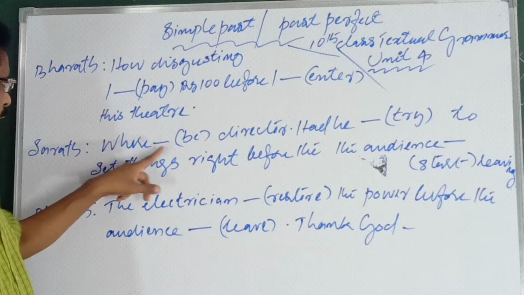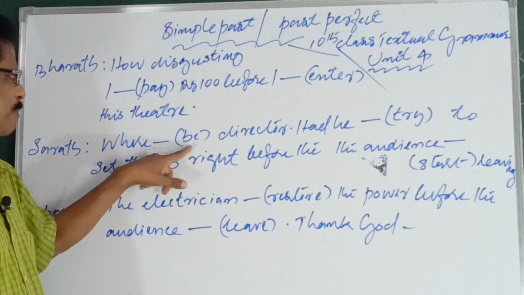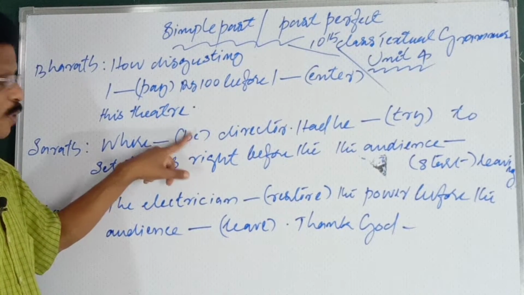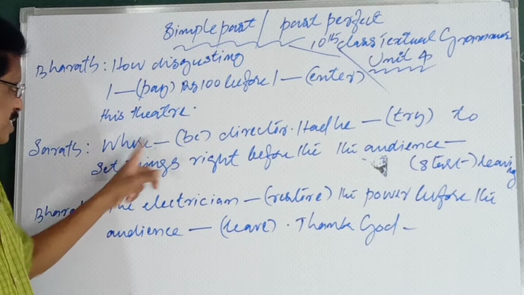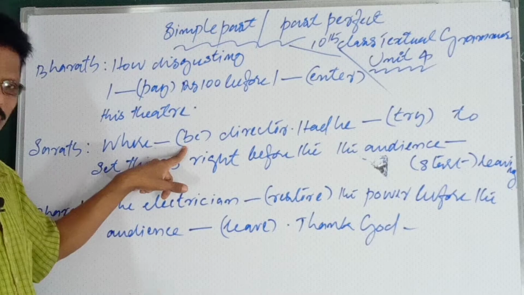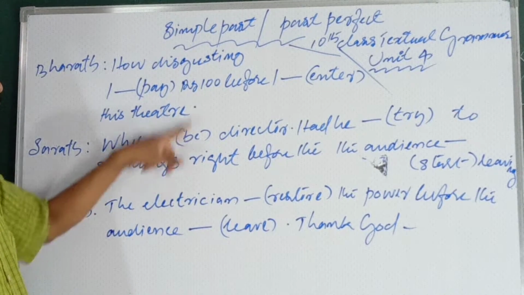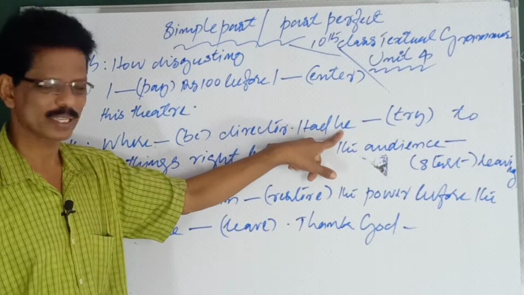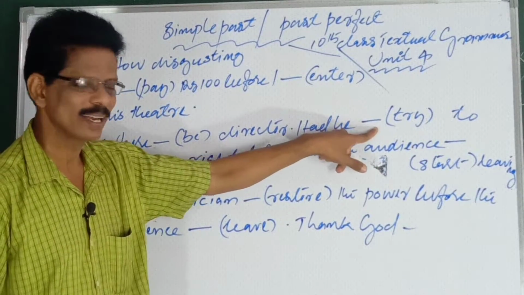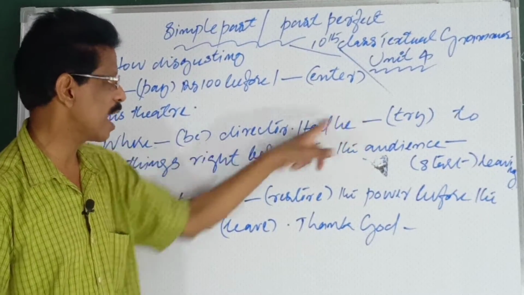Next, see, where was the director, not is. Where was the director when those things happened? So, had he, see, past perfect. Had he tried, or had he not tried?